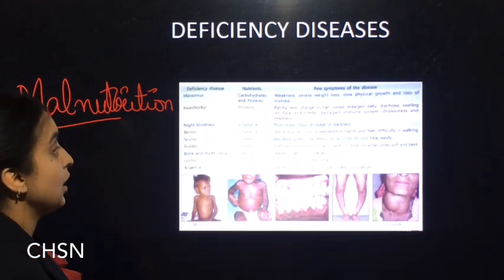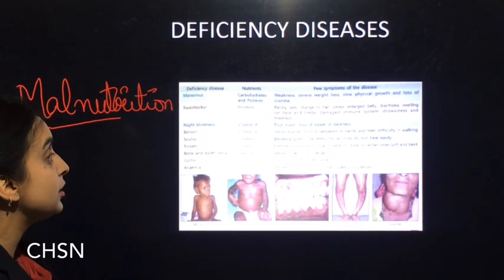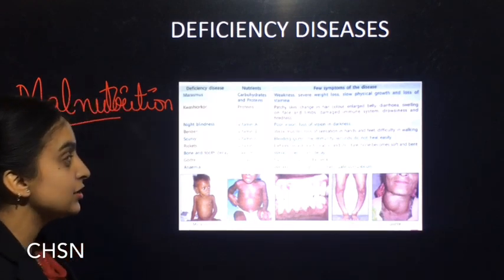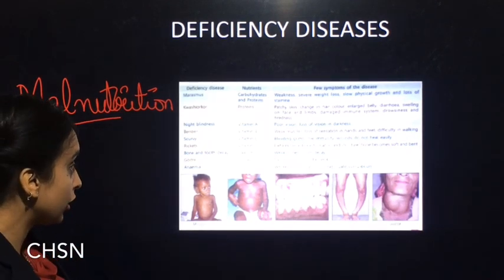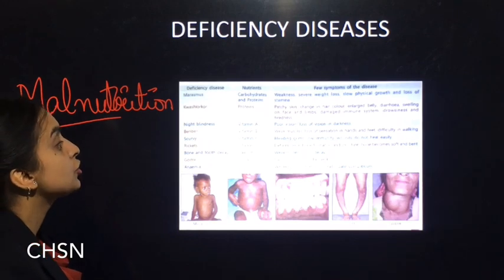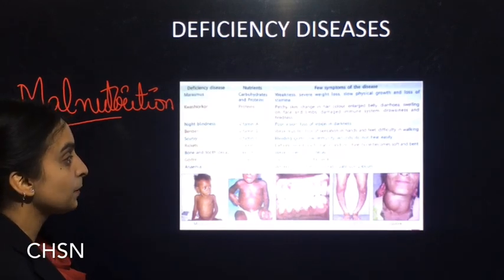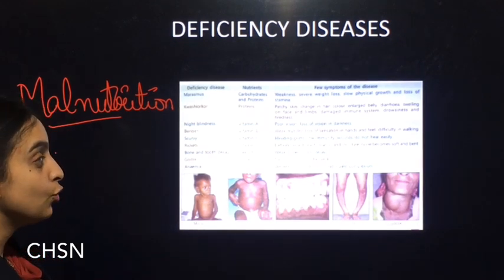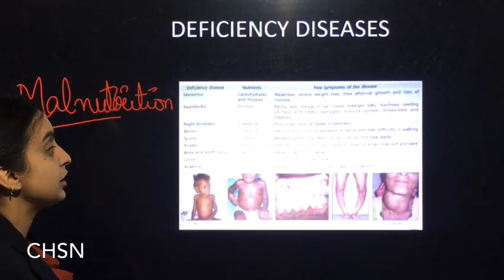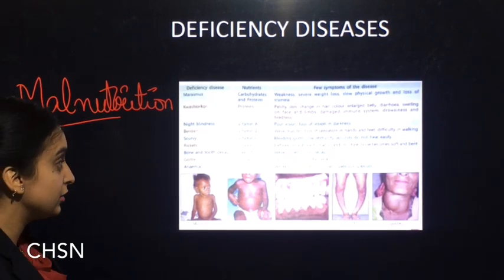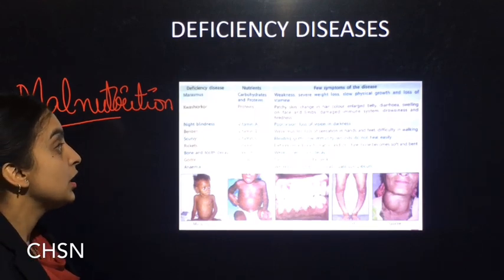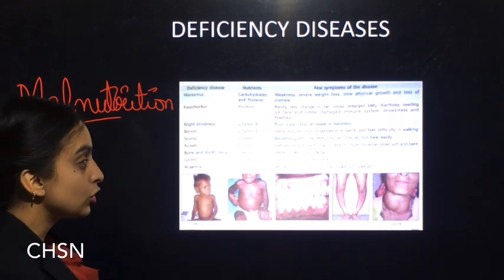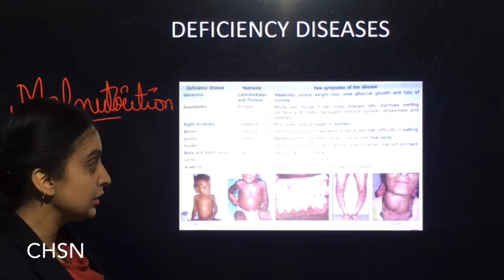Next is beriberi. It is caused by the deficiency of vitamin B. It leads to weak muscles, loss of sensation in hands and feet, and difficulty in walking. Next is scurvy. It is caused by the deficiency of vitamin C. Due to this, there will be bleeding gums and low immunity, and wounds do not heal easily because of the deficiency of vitamin C in our diet. Next is rickets. It is caused by the deficiency of vitamin D. Due to this, our bones become soft and may bend easily.